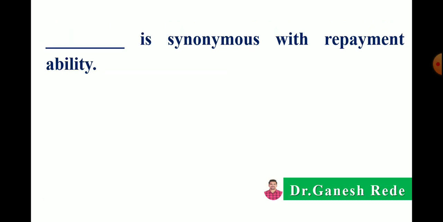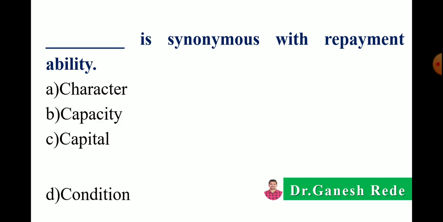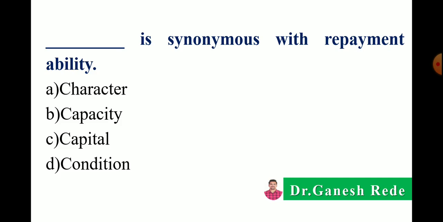The next, dash dash is synonymous with repayment ability. Option A character, capacity, capital or condition. Correct answer is capacity is synonymous with the repayment ability of the borrower.